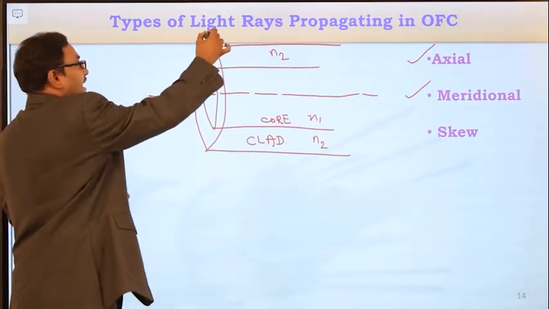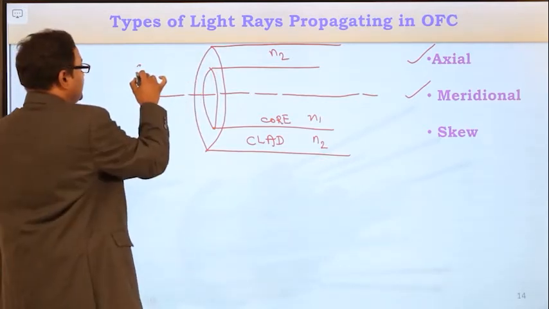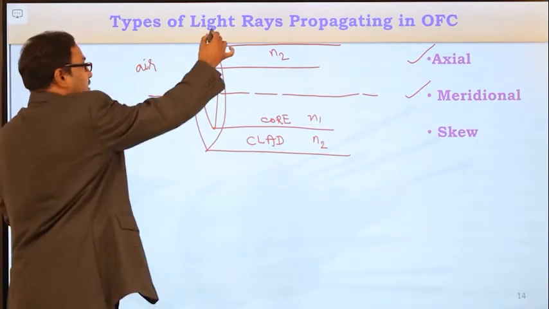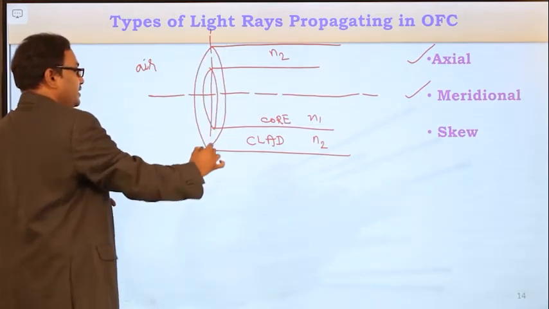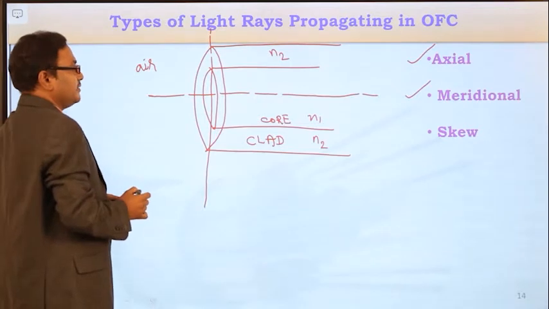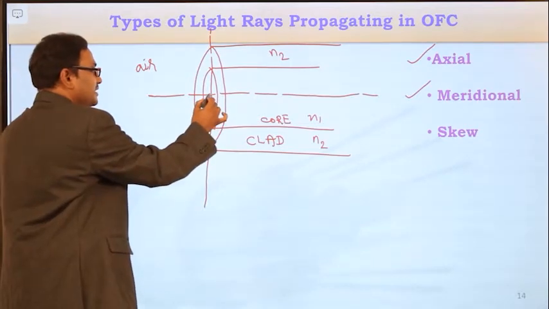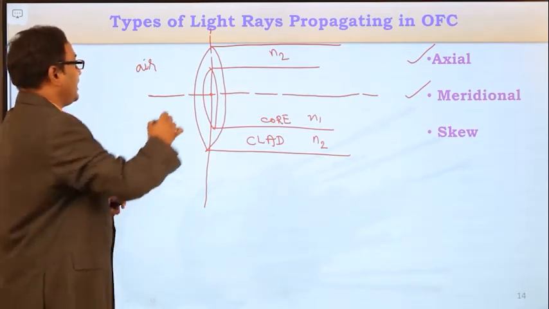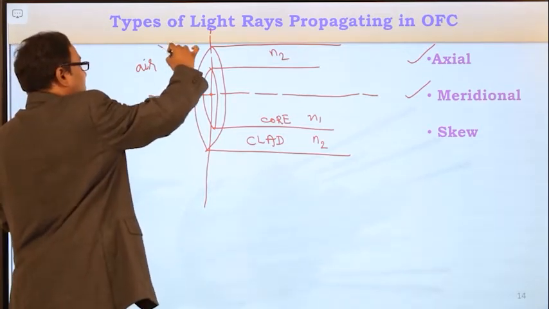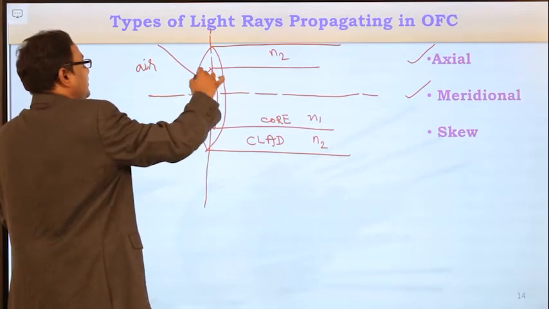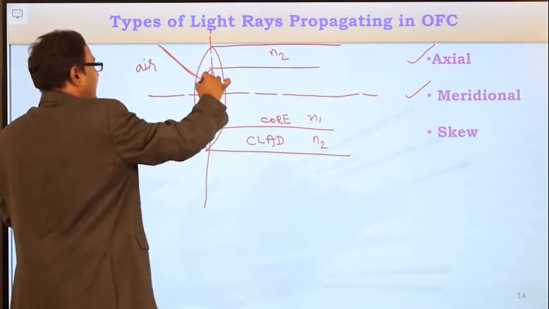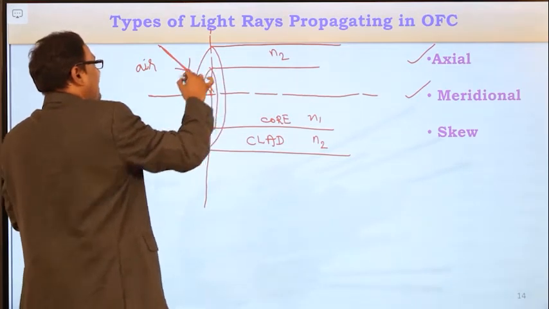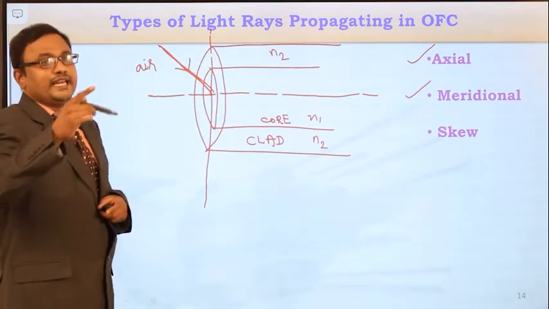This is the fiber axis. And draw a normal to the surface of separation. This is free space and this is the optical fiber cable. Draw the surface of separation between the two mediums. This is the center of the fiber axis. If the light ray enters exactly at the center of the fiber axis, that light ray is called the meridional light ray.